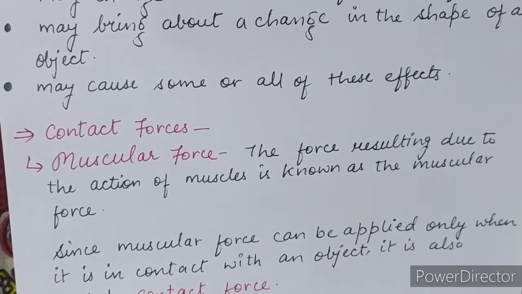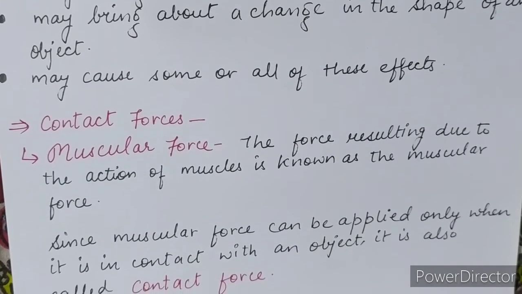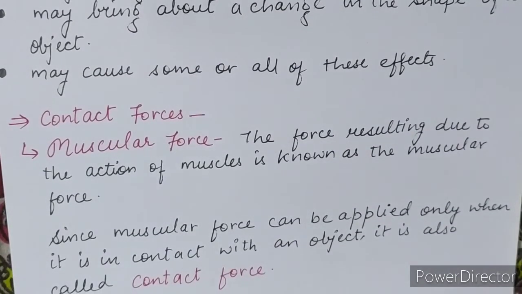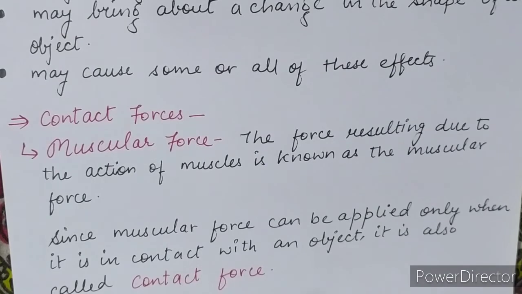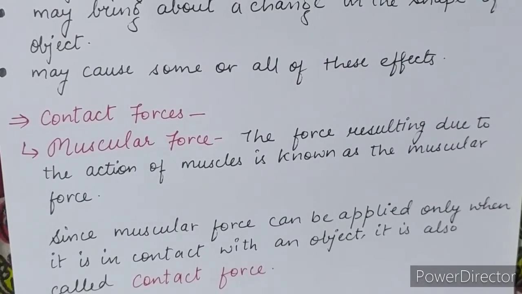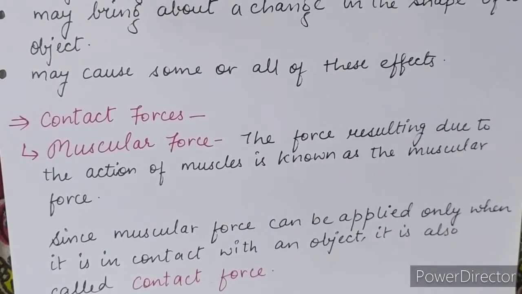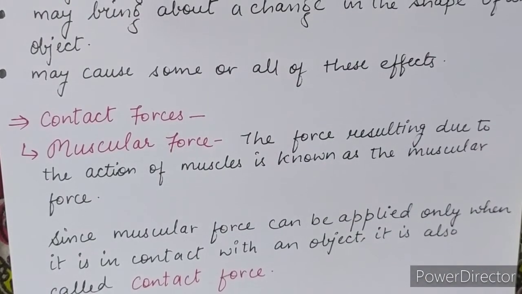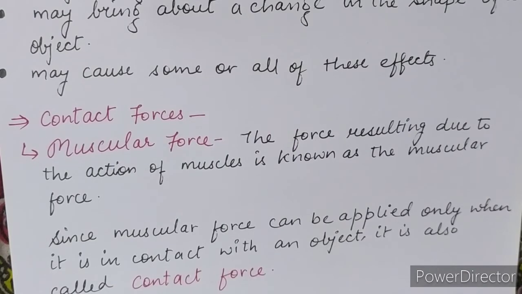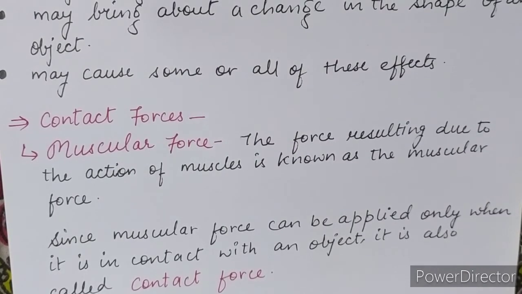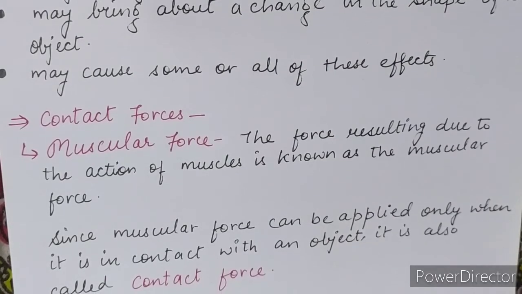Its speed also increases or decreases. Its direction will also change. Its shape will also change. So after applying the force, either all these effects will be shown or some of these effects will be shown. So this is about how by applying a force the shape of an object can easily be changed.